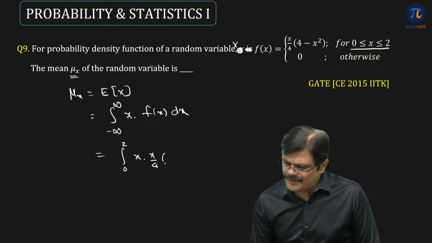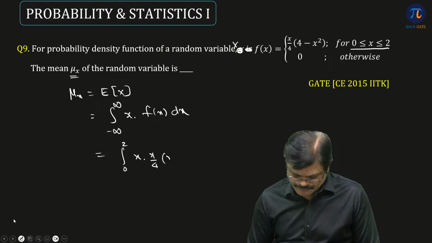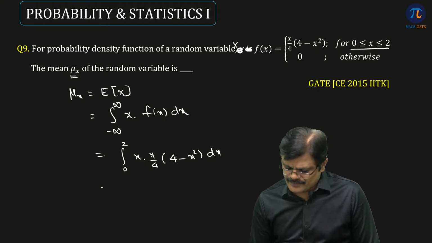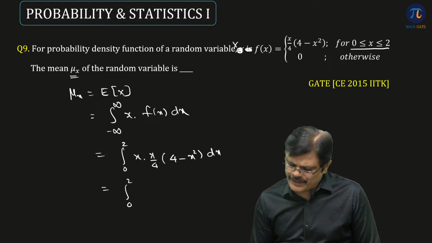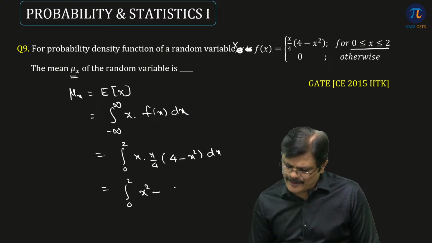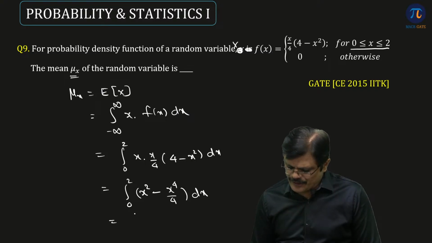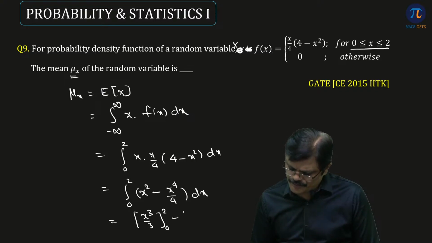x by 4 into (4 minus x square) dx. So this can be written as 0 to 2, x square by 4 into 4. 4, 4 cancel. You get x square minus x power 4 by 4 dx. So when you integrate it, you get x cube by 3, limits from 0 to 2, x power 5 by 5, 5 4s 20, limits from 0 to 2.